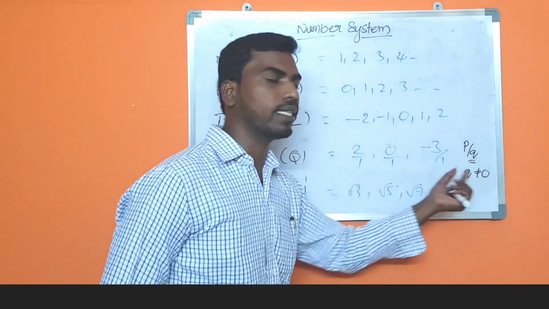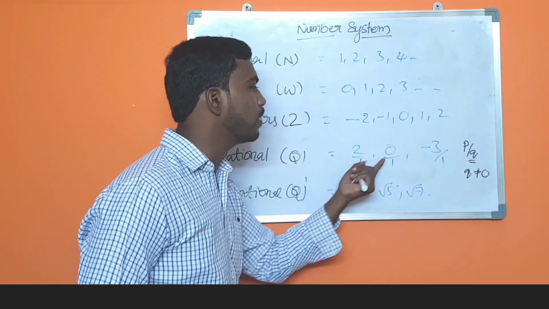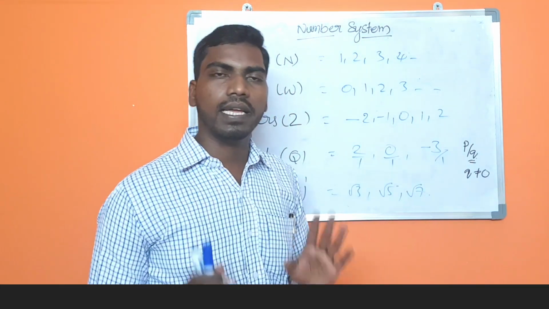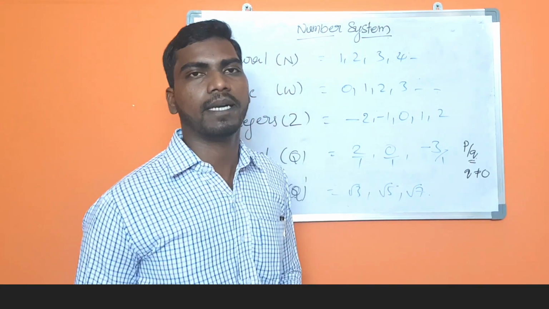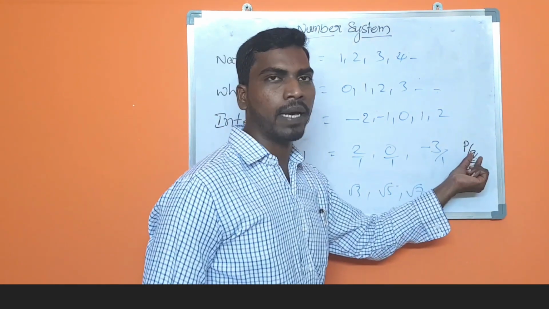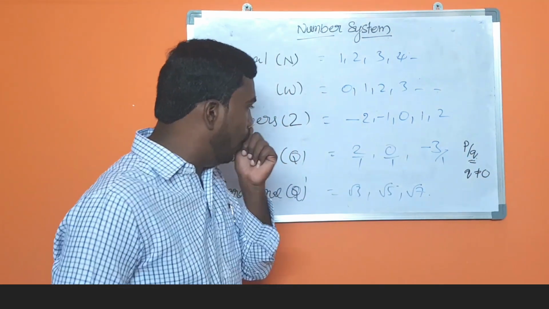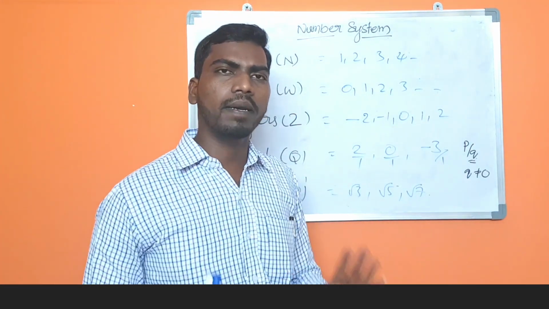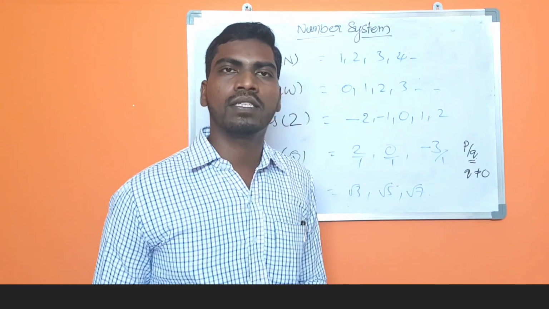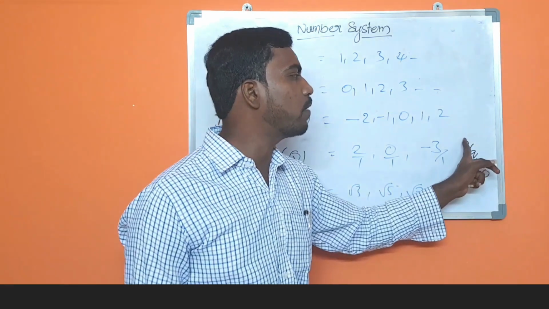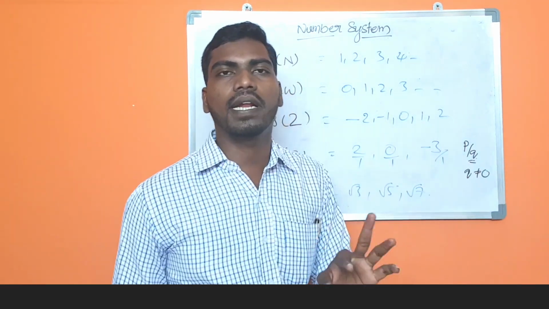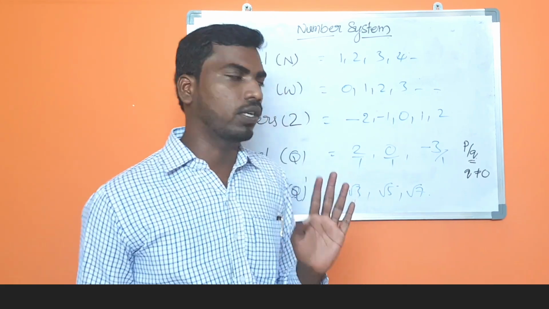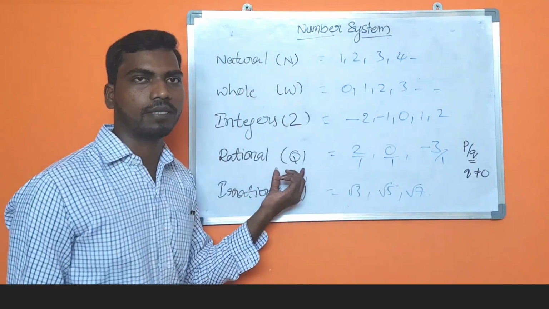Then they can be expressed in the form of 2 by 1, 0 by 1, minus 3 by 1, like this. Any number which can be expressed in the format of p by q is called a rational number. I am repeating one more time. The numbers which can be expressed in the form of p by q, or numerator by denominator, where the denominator should not be equal to 0, are called rational numbers.